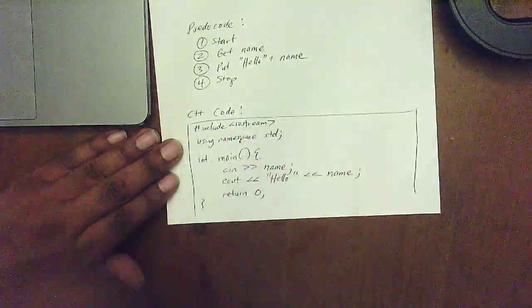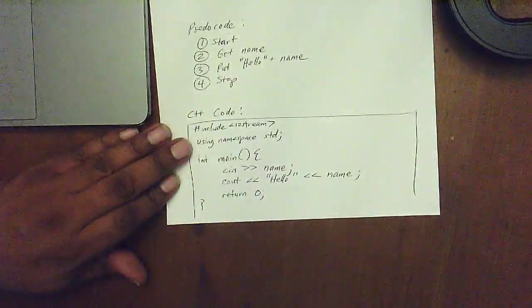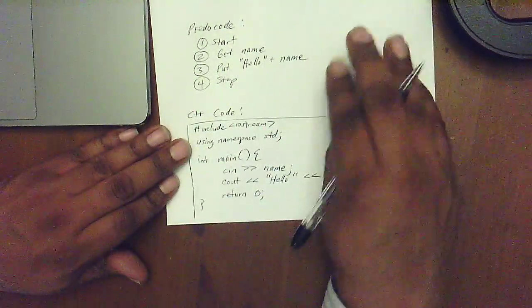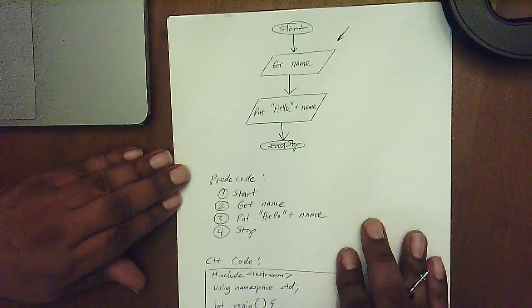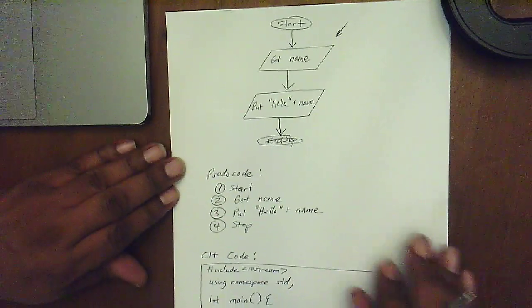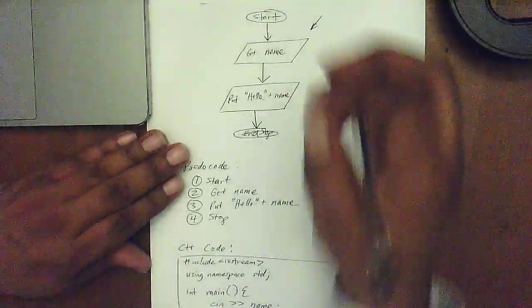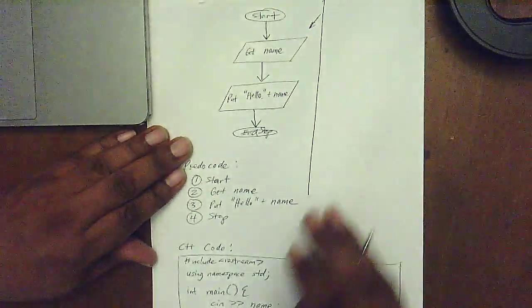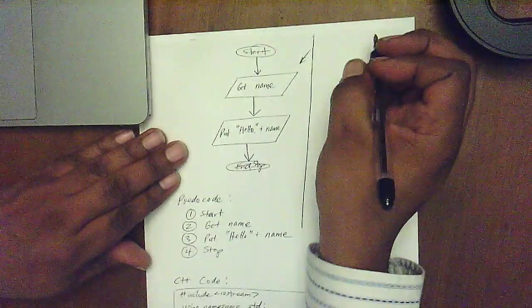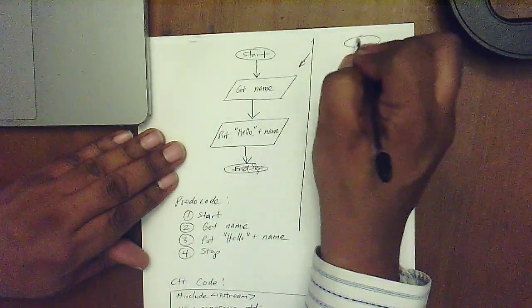Alright. So in C++, we actually need another step. In Python or many scripting languages, this would work just fine. We wouldn't need to do it as a separate step. But since we're working with C++, I'm going to draw a line here and say I'm going to need to add another step. So we're going to start.